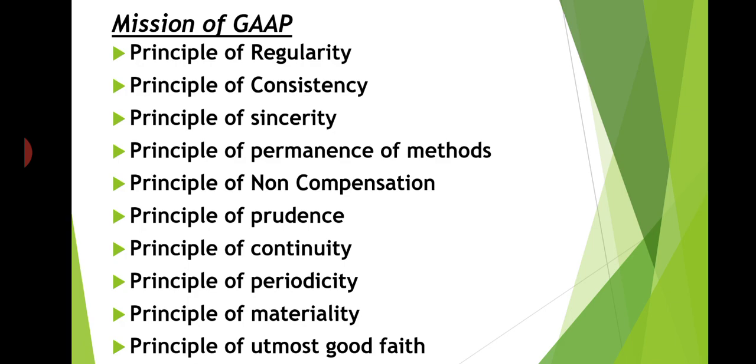The next one, principle of non-compensation. Both negatives and positives should be reported with full transparency. Every accountant should report all the positives and all the negatives of the particular company's information about the particular statement with full transparency and without the expectation of debt compensation. He is not supposed to expect any compensation from anybody. This is about the principle of non-compensation. That means if there are any negatives or any positives in the company's financial information, then he should report them with full transparency.